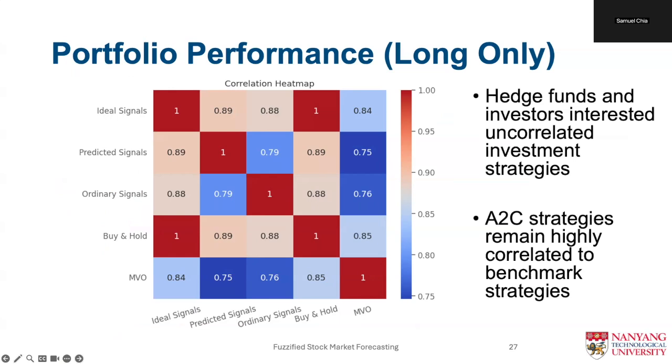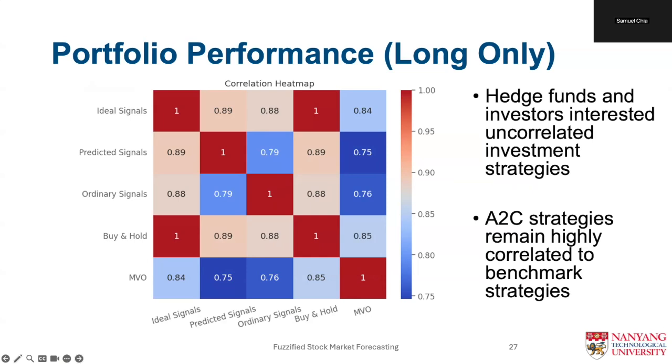Strategies with low or negative correlation to traditional assets and other strategies can provide significant diversification benefits, potentially improving the overall portfolio's risk-adjusted returns. As we can see in our correlation matrix, we observe high Pearson correlation across the board, especially between our reinforcement learning strategies and the benchmarks for mean variance optimization strategies and buy and hold.